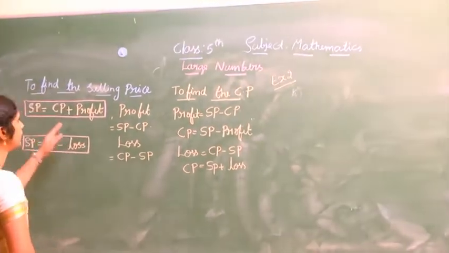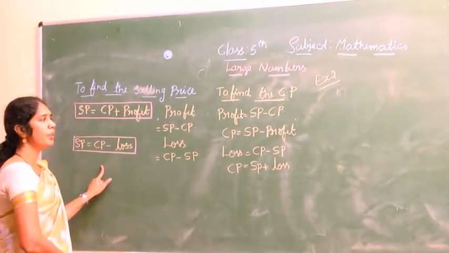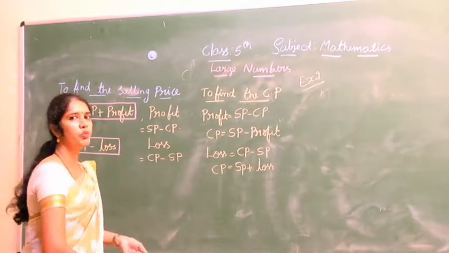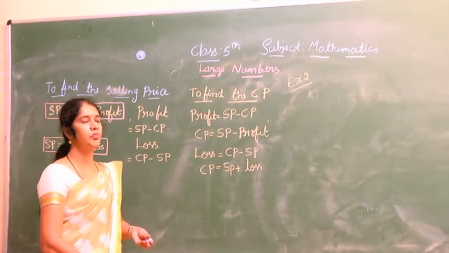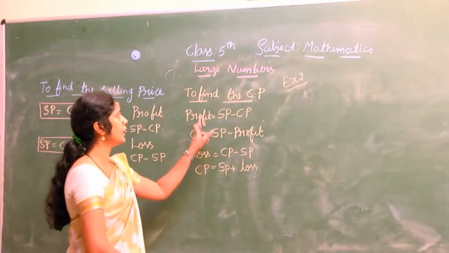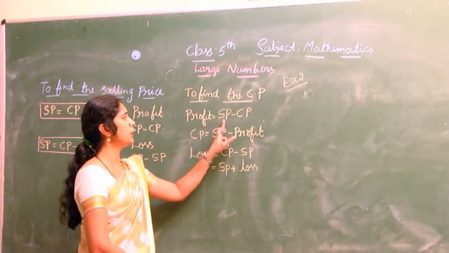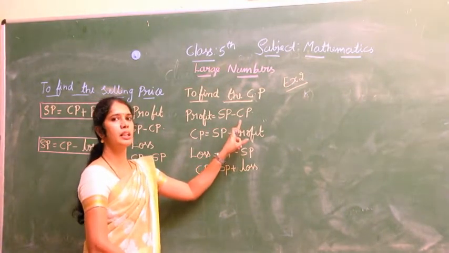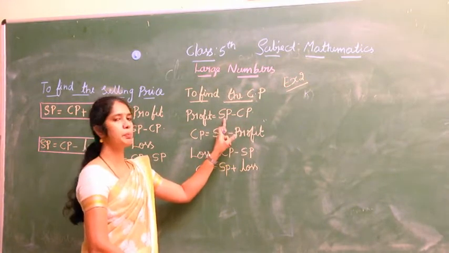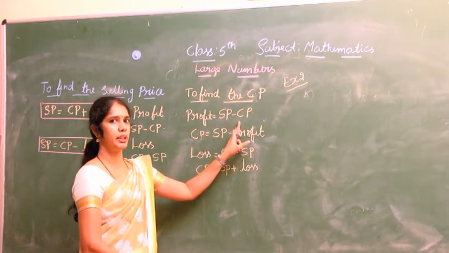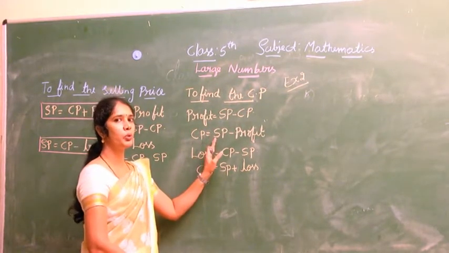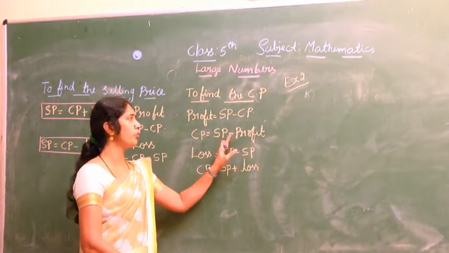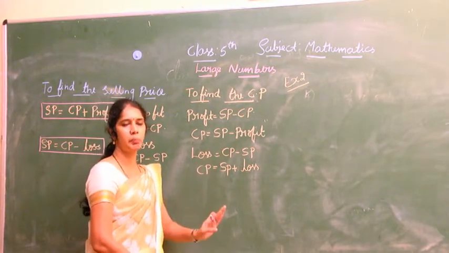Now to find the cost price, see, profit equals SP minus CP. To find the cost price, you have to subtract profit from the selling price.